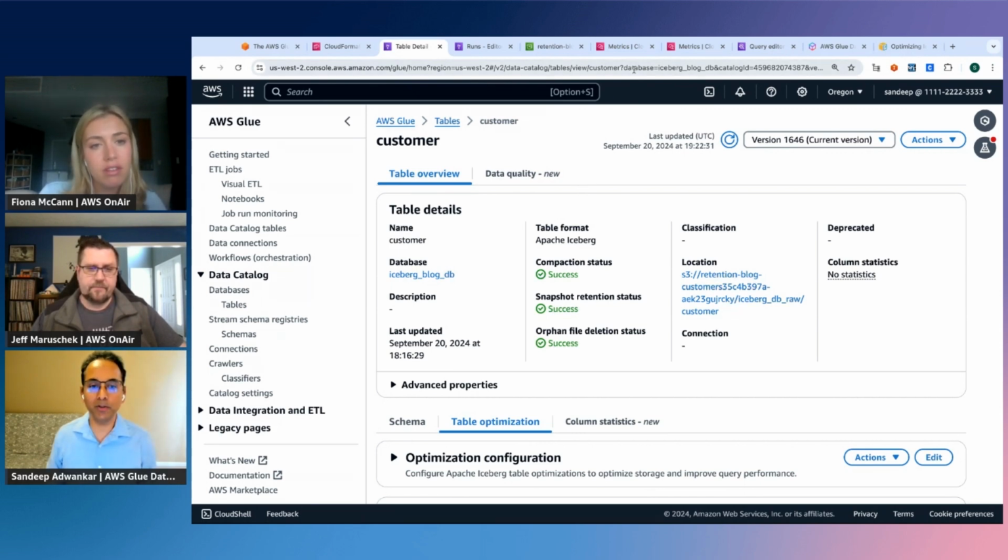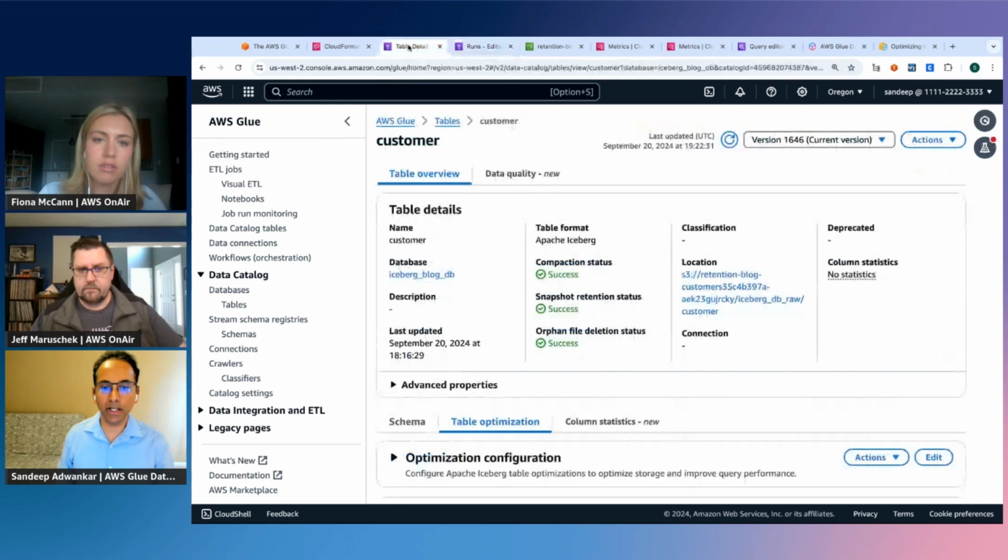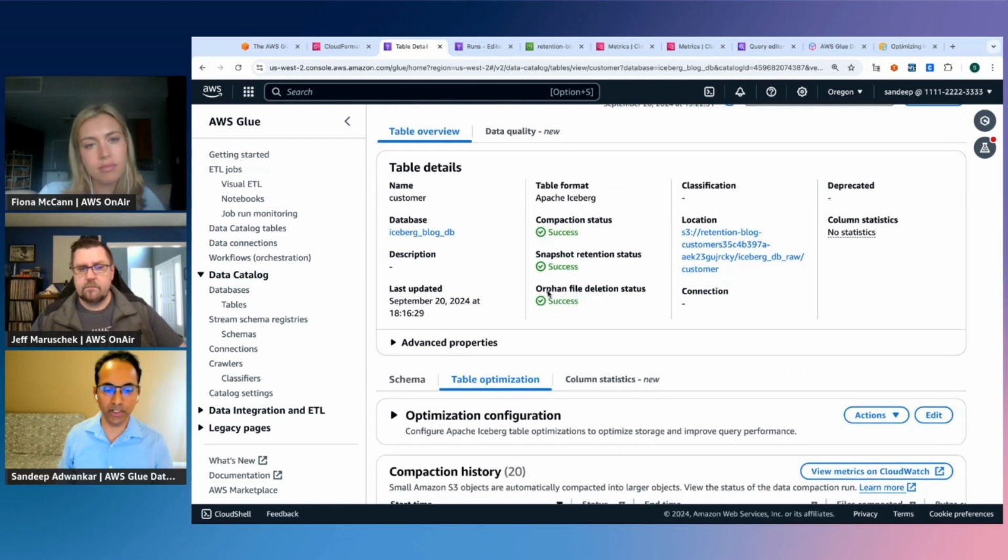Yeah, absolutely. So one of the biggest things is what's happening under the hood. When the customer has to do something like this while their jobs are running, for example, I have these jobs running which are continuously adding data. What they have to do is understand the changes in the data, and then decide, okay, when should I trigger any of these optimization actions? And so that's all something handled under the hood.